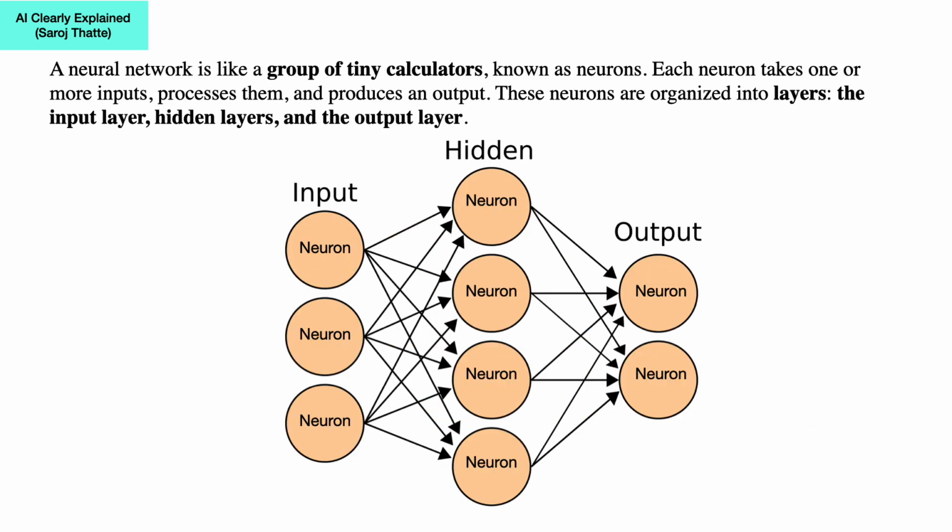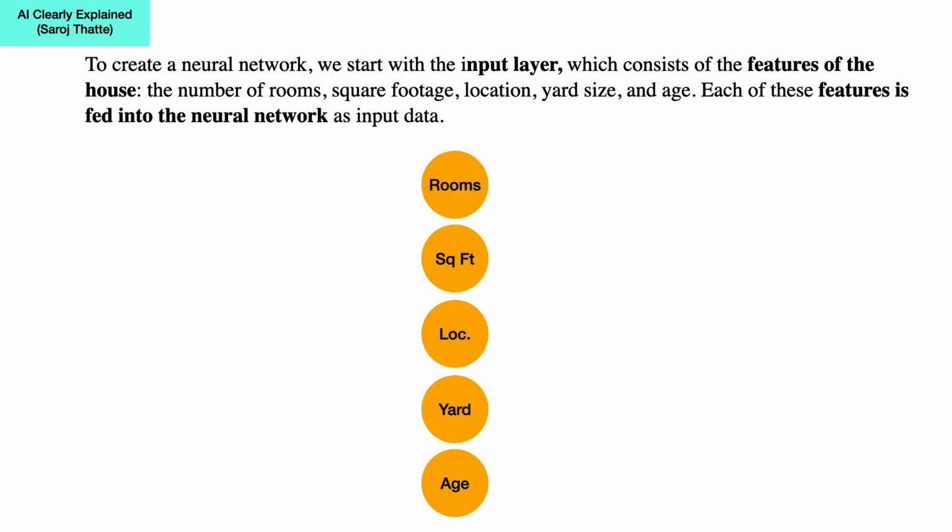A neural network is like a group of tiny calculators known as neurons that work together to make predictions. Each neuron takes one or more inputs, processes them, and produces an output. These neurons are organized into layers: the input layer, hidden layers, and the output layer. To create a neural network, we start with the input layer, which consists of the features of the house: the number of rooms, square footage, location, yard size, and age. Each of these features is fed into the neural network as input data.